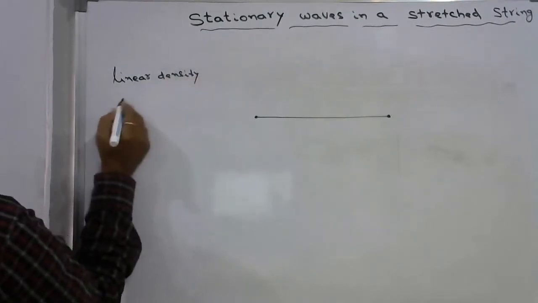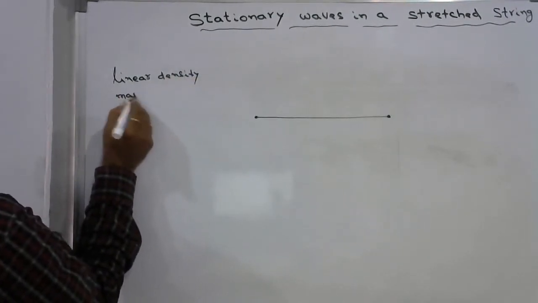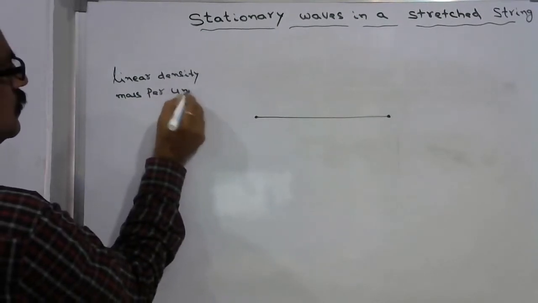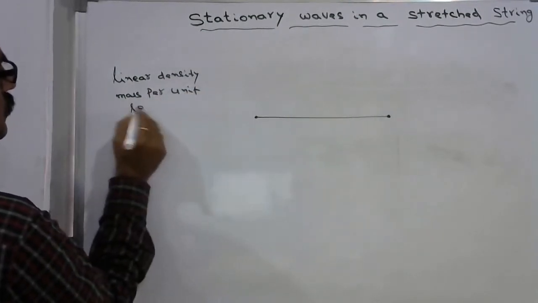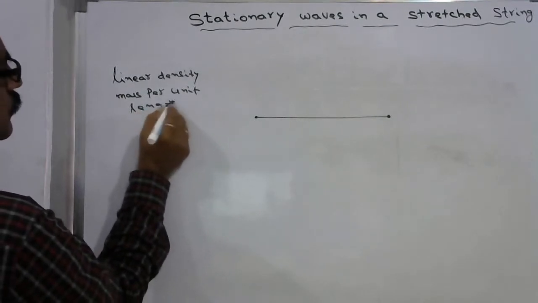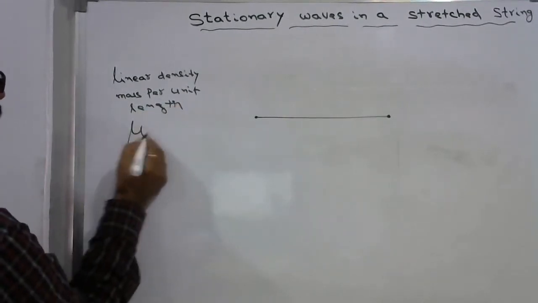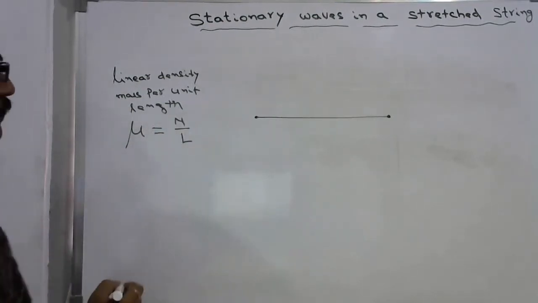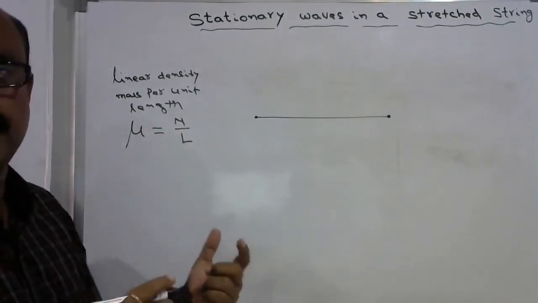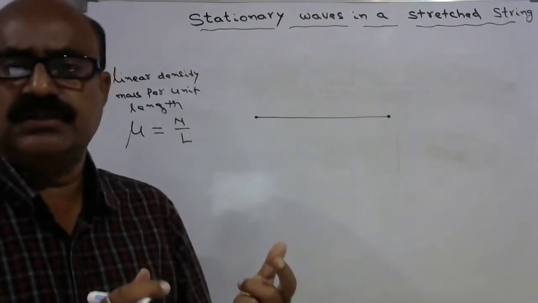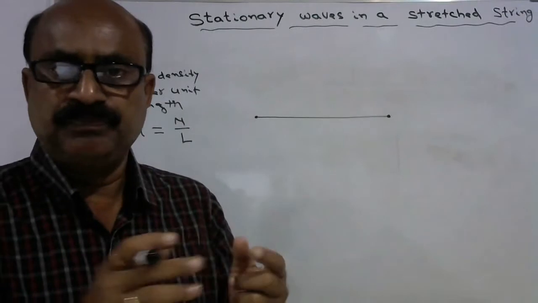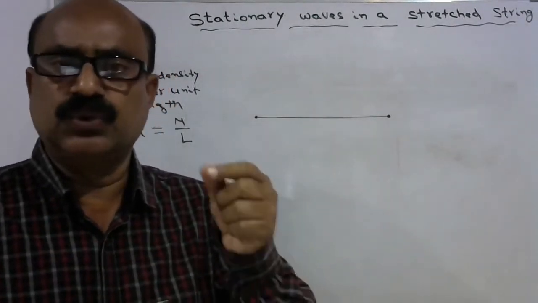This is what is called mass per unit length. This is denoted with mu, total mass by total length. This is what is called linear density. And we consider a wire which has a certain linear density and is fixed between two rigid supports.